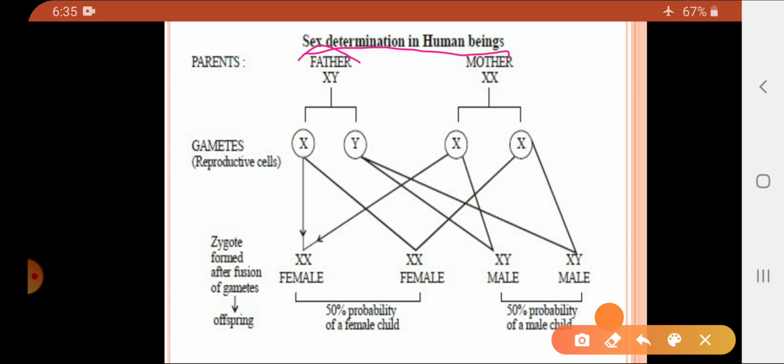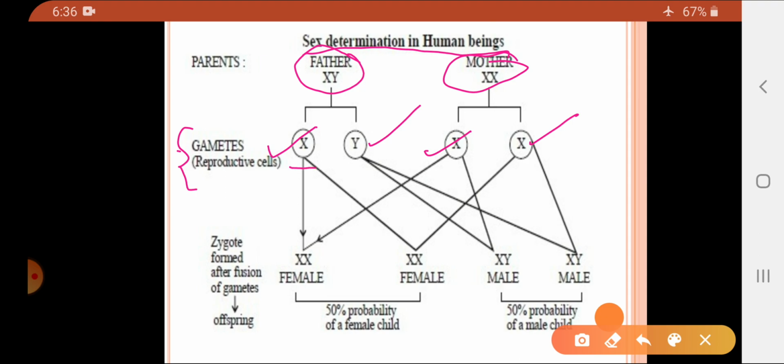We know the father always has the XY chromosome, and the mother will have the XX chromosome. The gametes formed would be, one gamete containing the X chromosome, one containing the Y, and in the female all the gametes would contain the X chromosome. So what are gametes? Basically they are the reproductive cells. Now we will see the condition.